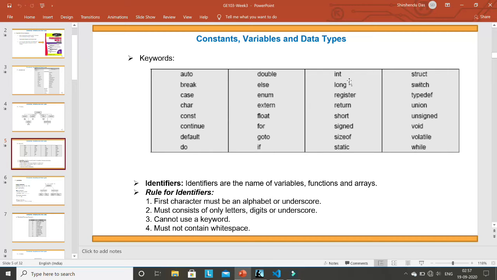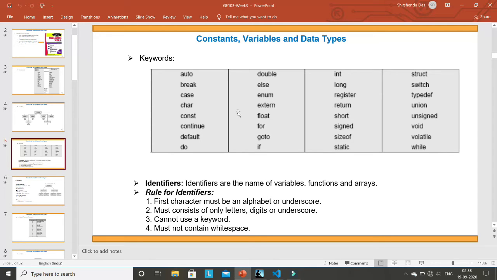Int we have already used. Long, register, return we have already used. Short, signed, sizeof, static, struct. Switch we have used already. While we have already used. Void, I think we have not used yet, we'll use it. So these are the keywords of C programming. All these you cannot use for any other purpose, which means you cannot use them for writing a variable name or something else, because these are reserved for C programming.